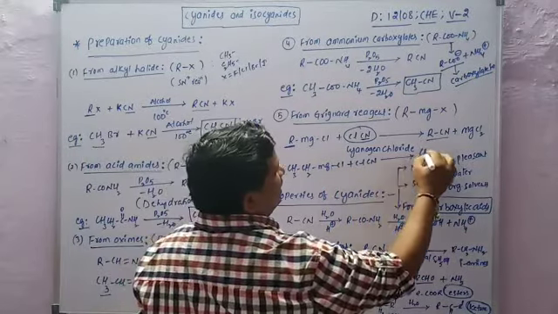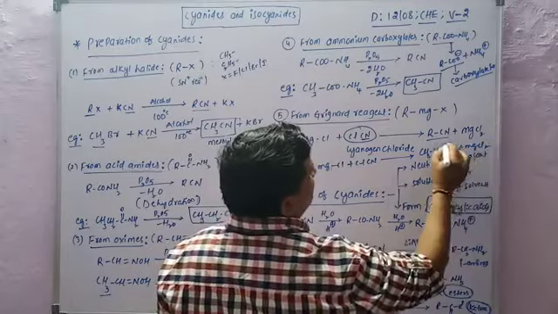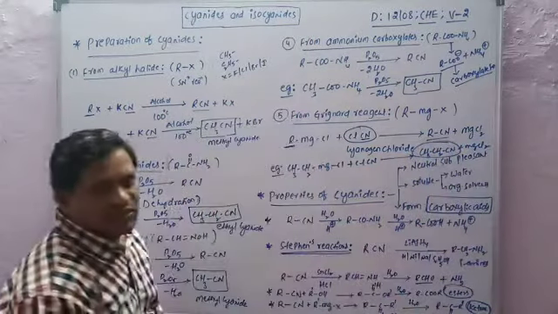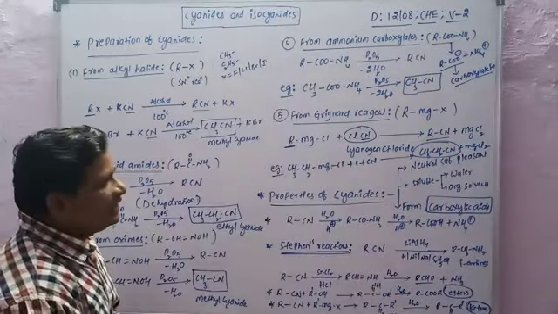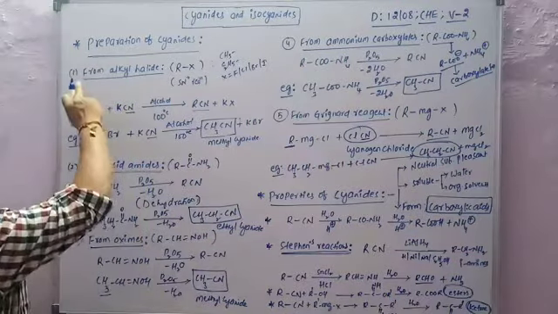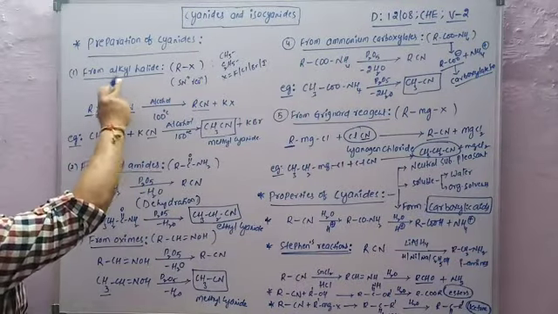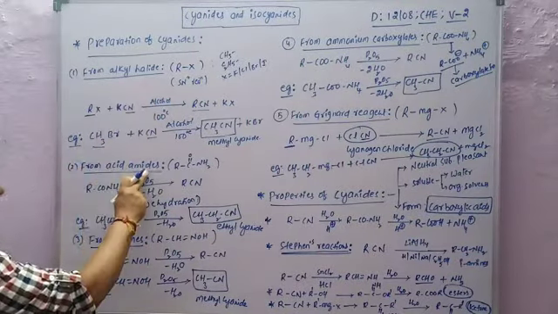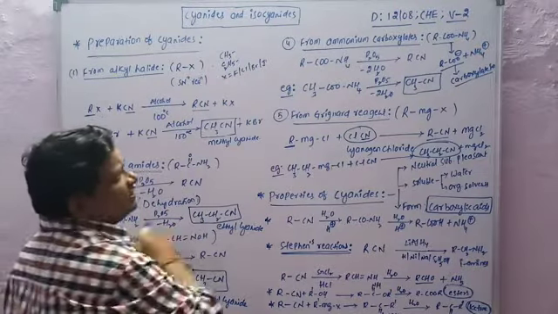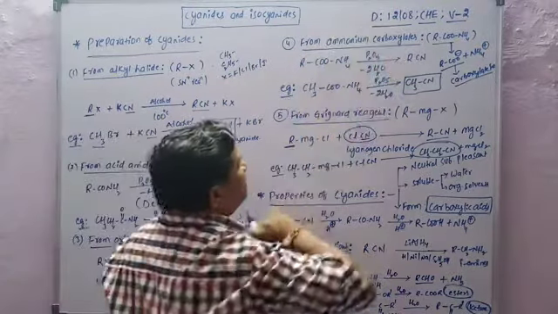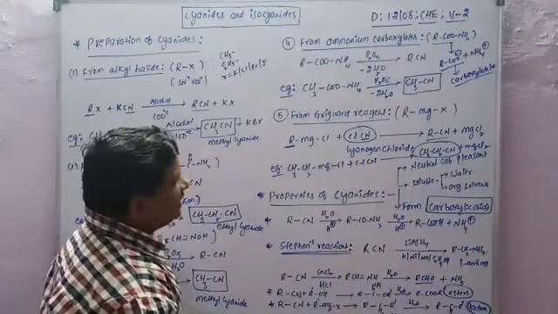Then it gives CH3CH2CN plus MgCl2. CH3CH2CN is ethyl cyanide, one of the cyanides. So these are the preparation methods of cyanides. Cyanides are prepared from alkyl halides, from acid amides, from oximes, from ammonium carboxylates, from Grignard reagent.